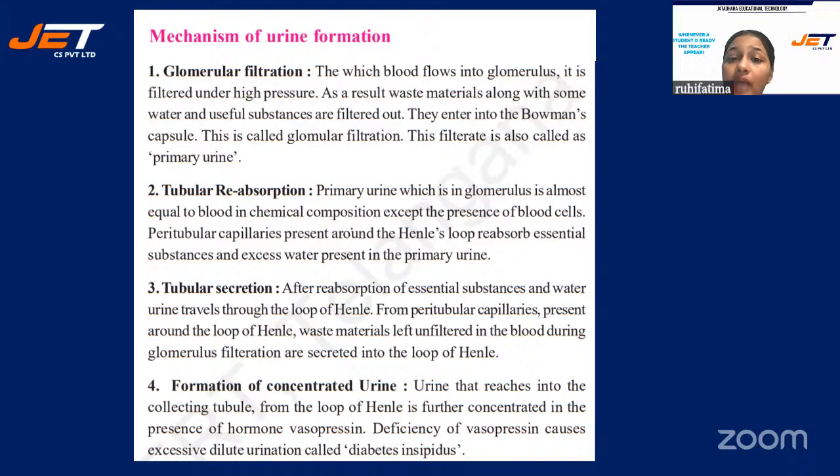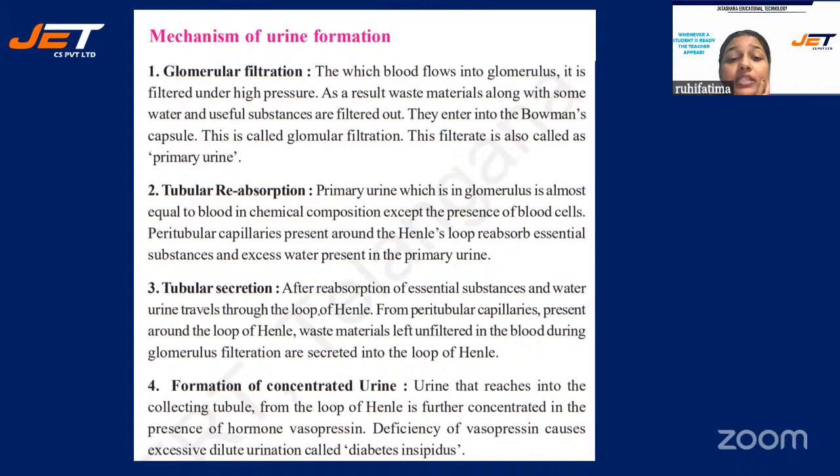It does not have the blood cells, but other important materials, ions are there which are necessary for the body. Now, these peritubular capillaries, which were present around the loop of Henle, reabsorb all the essential materials. Okay? And the excess water present in the primary urine, whatever extra water was moving out of the body, it reabsorbs.